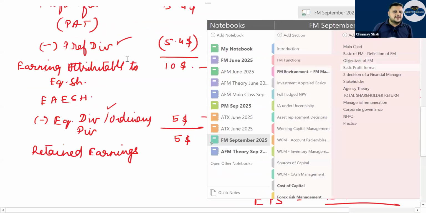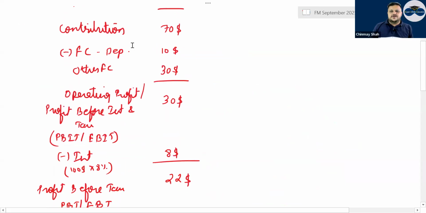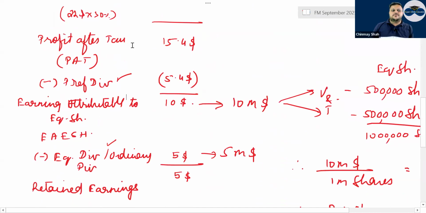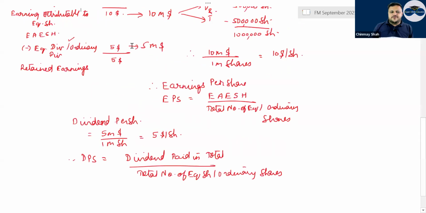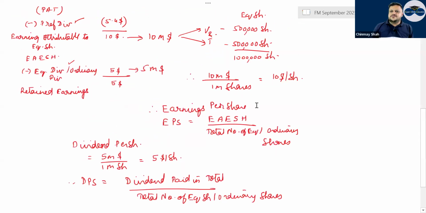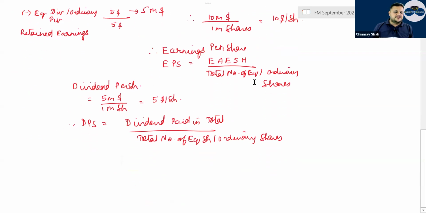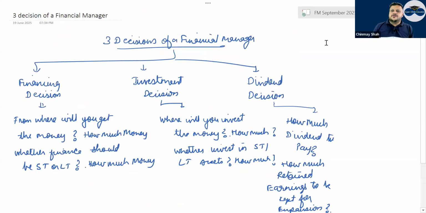What are financial objectives? What are non-financial objectives? I've already marked that. You need to know what the basic profit format is. That format can help you in the exam. Here we have done the basic EPS formula and dividend per share formula. EPS is earnings attributable to equity shareholders divided by total number of equity or ordinary shares. Dividend per share is total dividend paid divided by total number of equity shares. Then there are three decisions: financing, investing, and dividend decision.